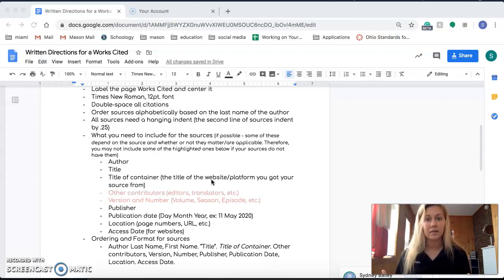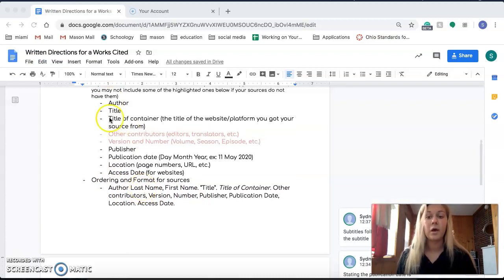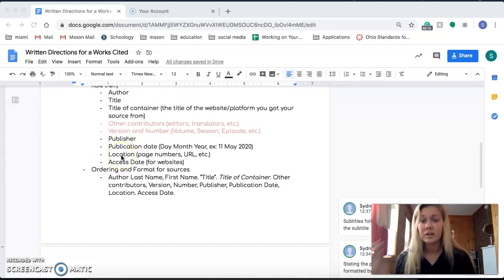So when you access the site and grab that information, they know when you did that and if it's the updated version or not, that kind of stuff. So this is the really, really important part: the ordering and format for sources. All this stuff goes in a certain order, and this is that order.